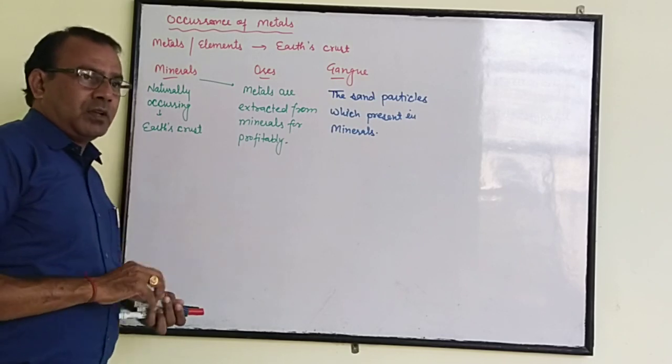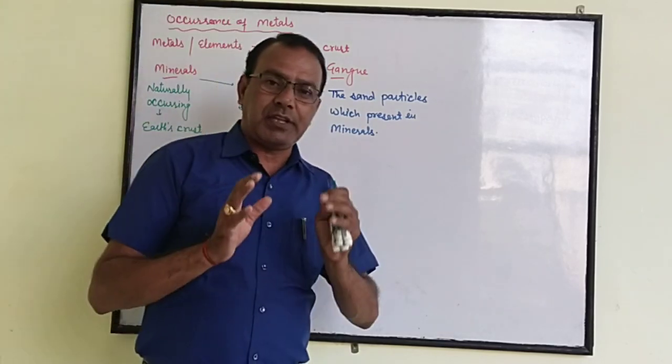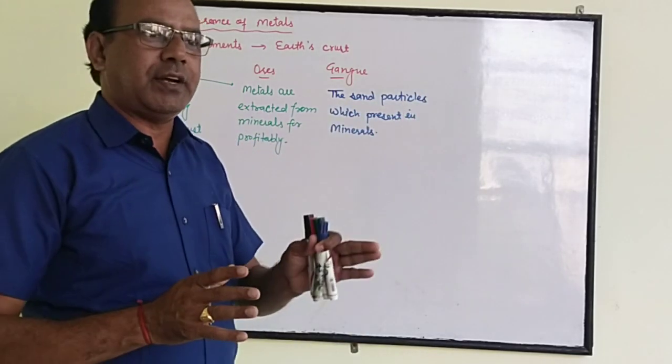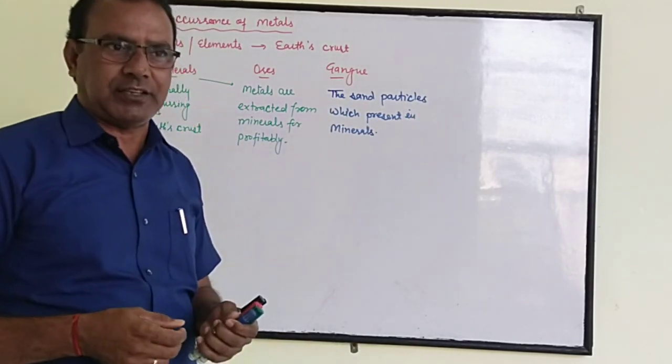The next one, we have already studied that there are some metals which are very highly reactive, some moderately reactive and some low reactive or least reactive.